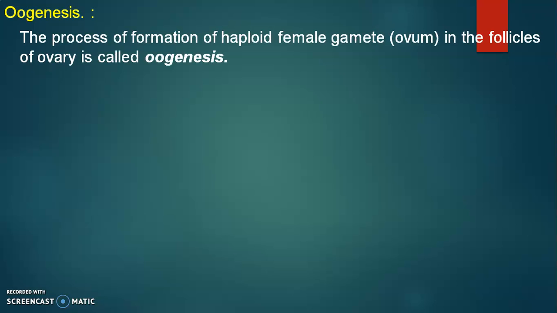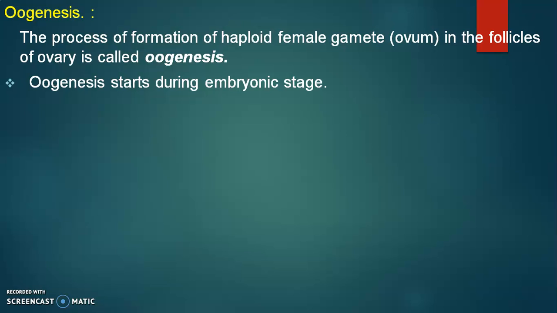The name itself indicates oogenesis. Genesis means formation. So oogenesis is nothing but formation of ovum inside the ovary from follicles of the ovary. The process of formation of haploid female gamete in the follicles of ovary is called oogenesis. It's also called as ovum or female gamete.